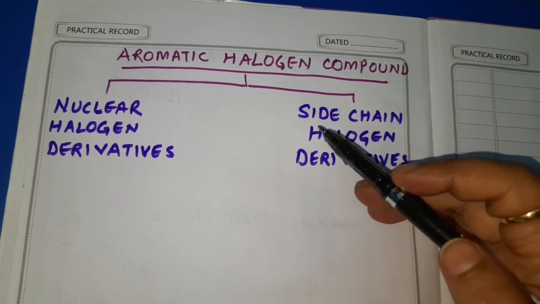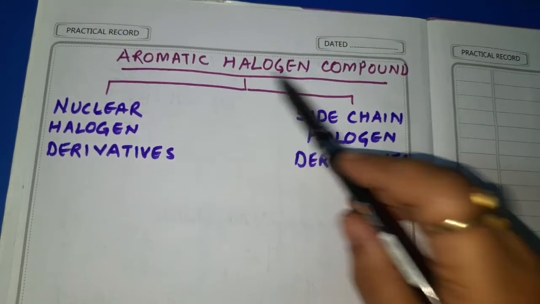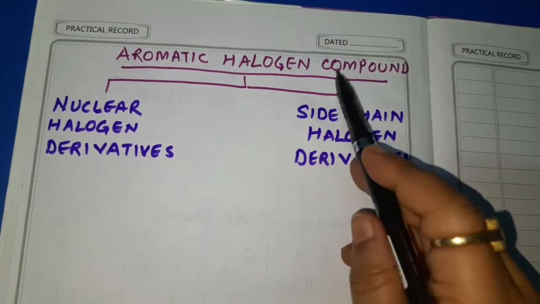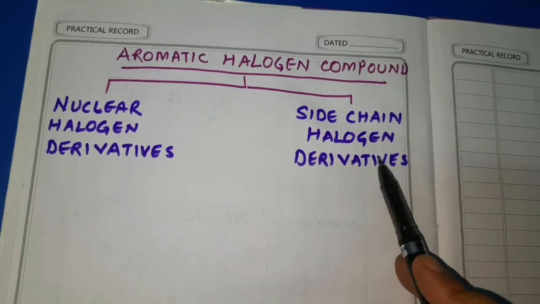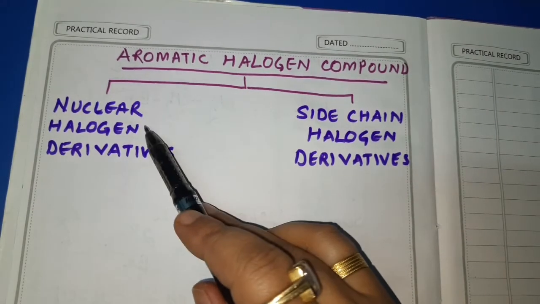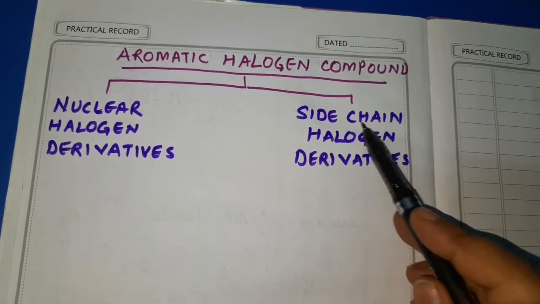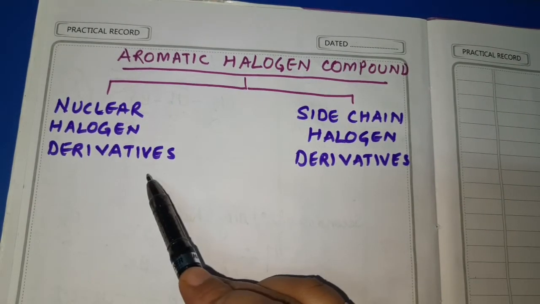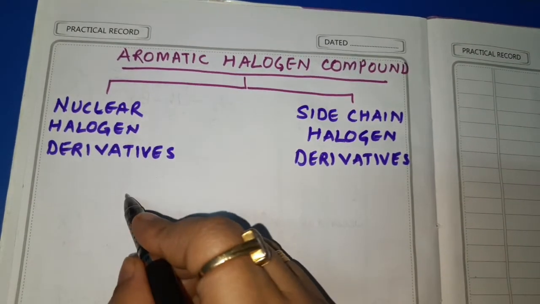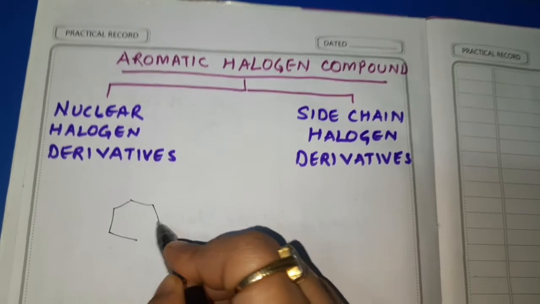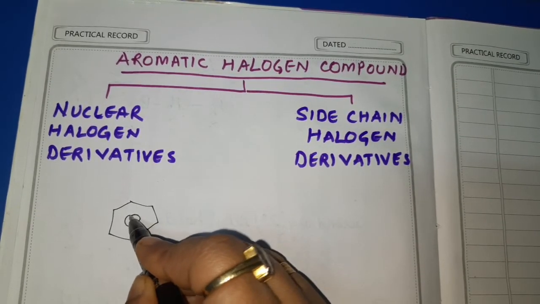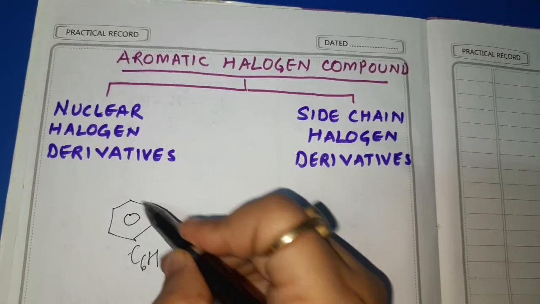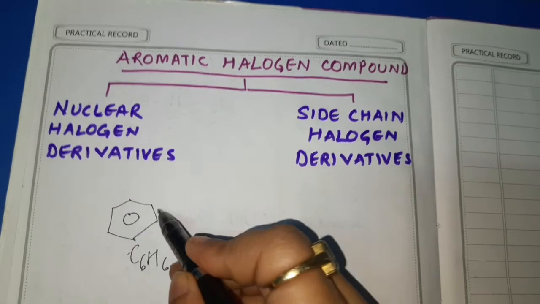Now dear students, we are going to see aromatic halogen compounds. Right now we have seen aliphatic halogen compounds. So now aromatic halogen compounds can be classified into two classes: nuclear halogen derivatives and side chain halogen derivatives. Now what is the meaning of nuclear halogen derivative? It means when to any aromatic compound, I am taking the example of benzene. Benzene formula is C6H6. So it has 6 hydrogens directly attached to the aromatic nucleus.